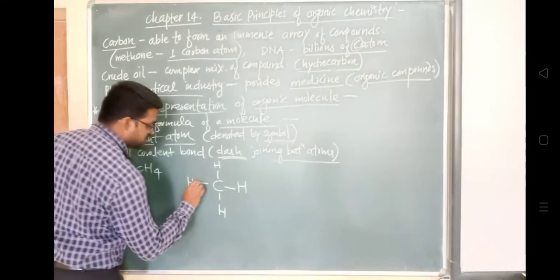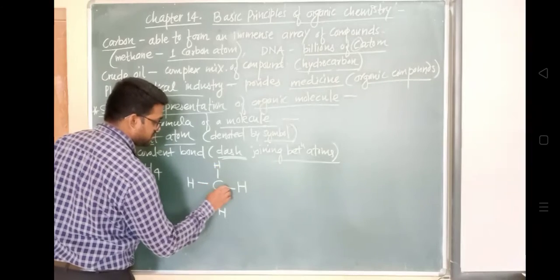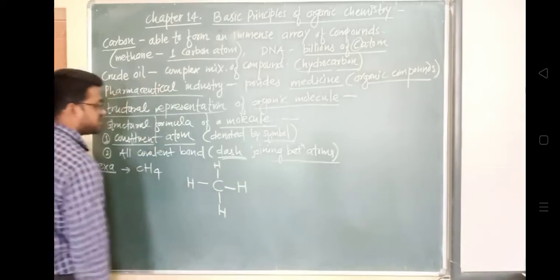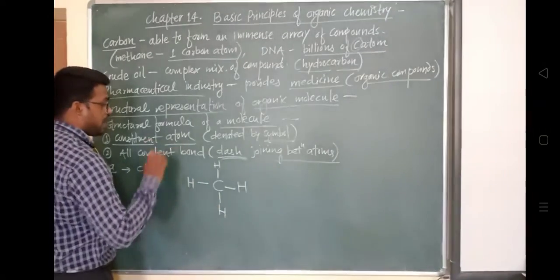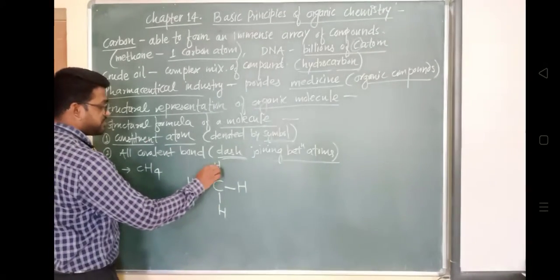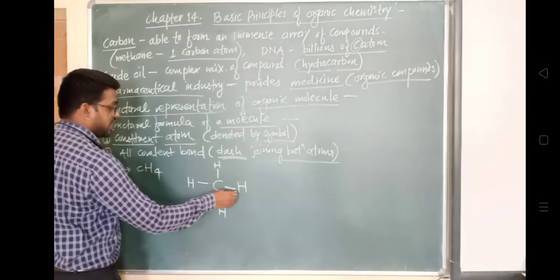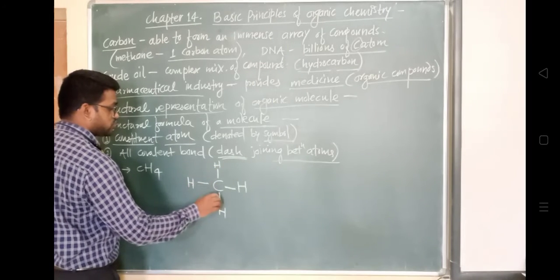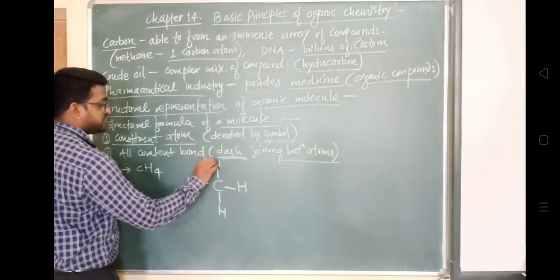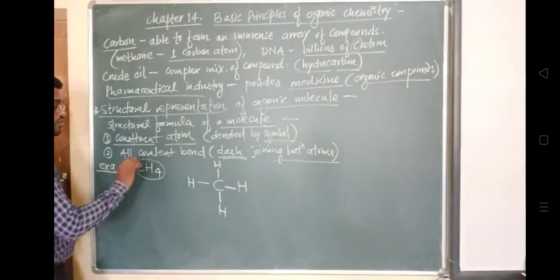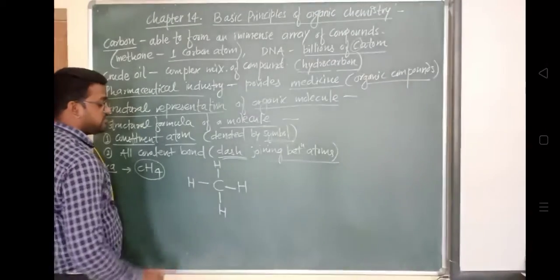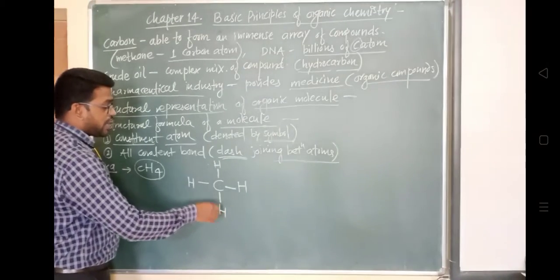This line between carbon and hydrogen represents a covalent bond present between carbon and hydrogen, and it is represented by a dash. These are the atoms taking part in the formation of this CH4 molecule. So the CH4 molecule consists of one carbon atom and 4 hydrogen atoms.